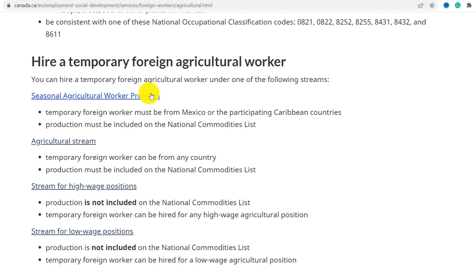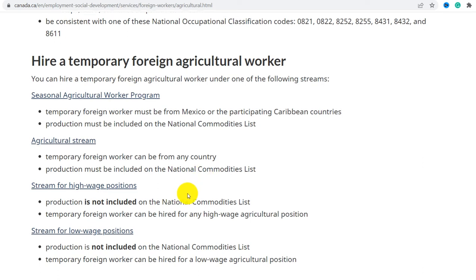Temporary foreign agriculture workers: the Seasonal Agricultural Worker Program requires temporary foreign workers to be from Mexico or particular Caribbean countries, and the production must be included on the national commodities list. In the agriculture stream, temporary foreign workers can be from any country, and the production must be included on the national commodity list.